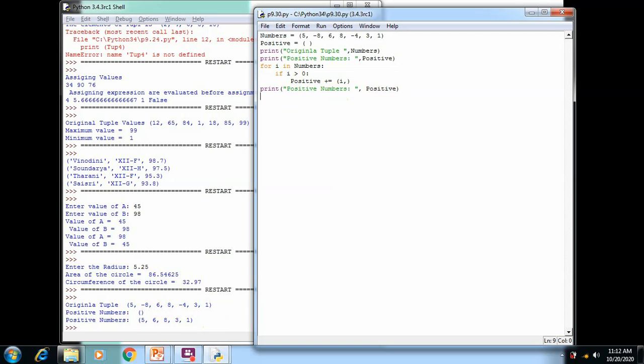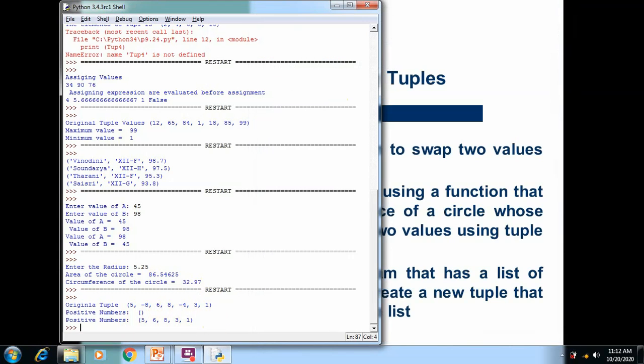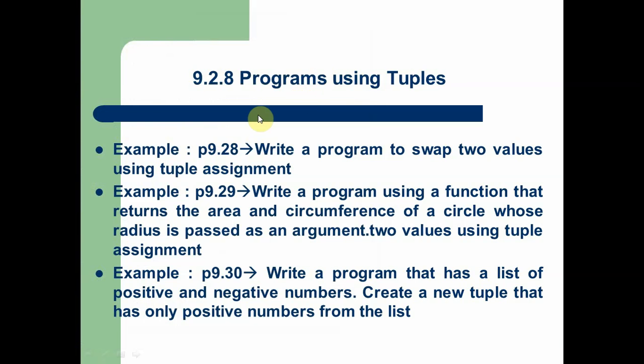So this is how we can use tuples for executing programs. I hope you understand the concept of tuple. This one is a very simple concept. So next class we will see how we can create sets and dictionaries.